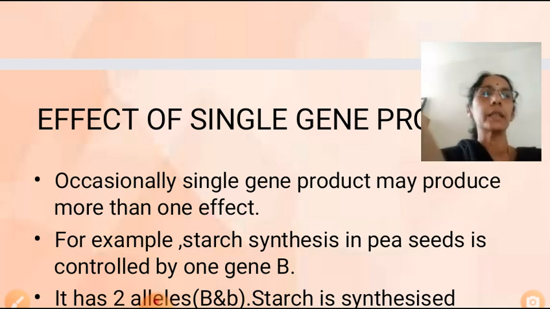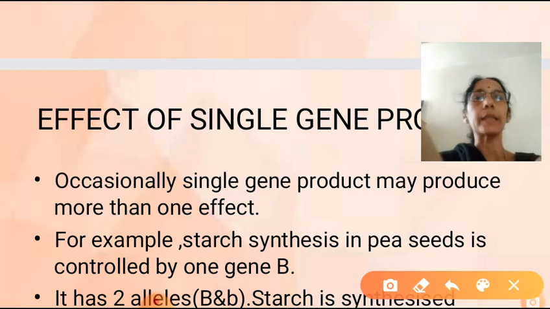Occasionally, the single gene product may produce more than one effect. Try to understand. Every character is controlled by a gene. Each gene will produce an enzyme. Sometimes, very rarely, a single gene product can have more than one effect.